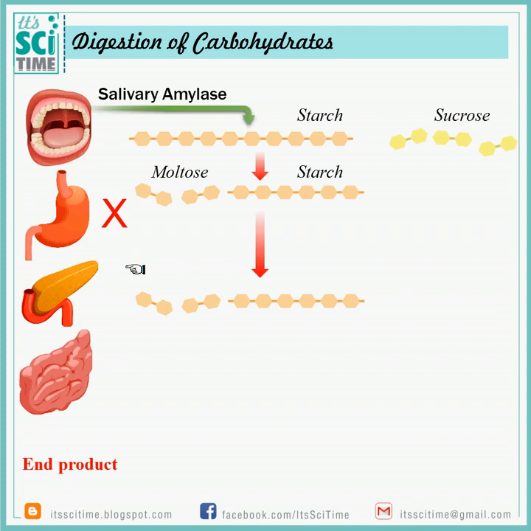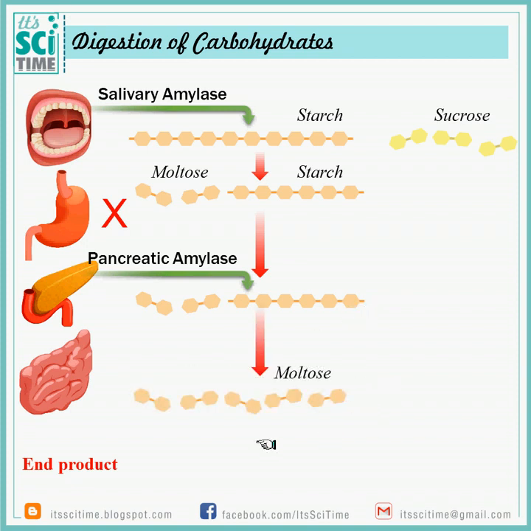At the duodenum, another amylase enzyme comes from the pancreas. Therefore, we call that enzyme pancreatic amylase. Pancreatic amylase will break the rest of the starch into maltose. So by that process, maltose will be produced. These maltose molecules are also a little bit large and they have glycosidic bonds.